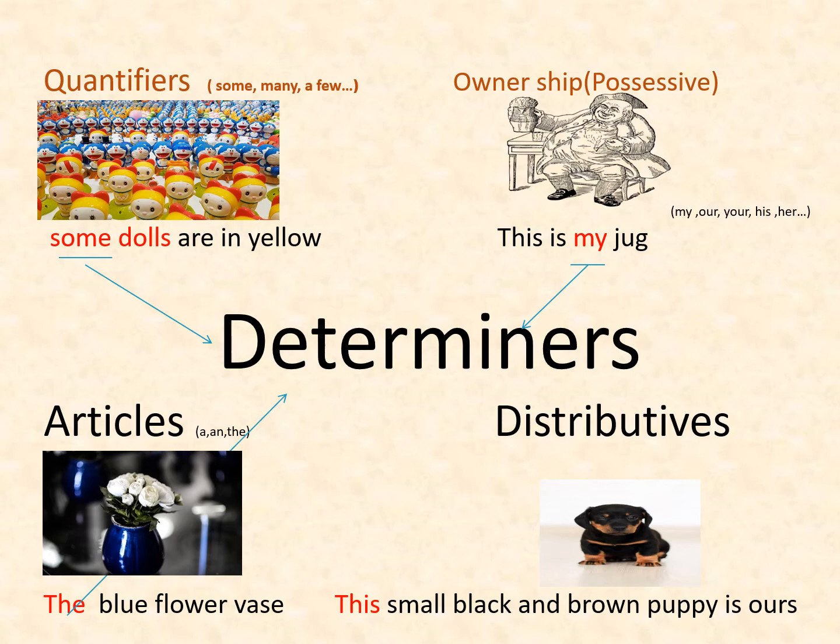It is a distributive. The other distributives we use in noun phrases as determiners are this, that, these and those. Students, have you understood determiners? So these determiners always precede the noun in a noun phrase.